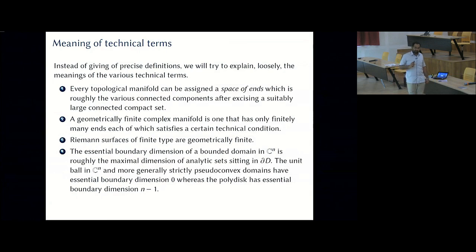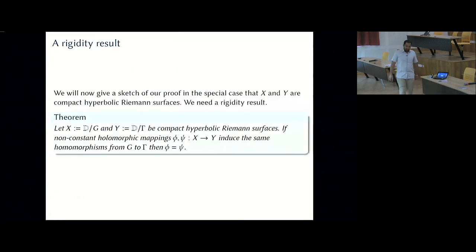Again, for concrete examples, the unit ball in C^n has essential boundary dimension 0. It does not have any complex analytic manifold sitting on the boundary. Same for strictly pseudoconvex domains. And the polydisk has essential boundary dimension n-1. Okay? Now what I'm going to do is give a brief sketch of the proof of this result in the absolute simplest scenario, the scenario of Debraj's theorem. I will assume X and Y are compact hyperbolic Riemann surfaces. In that scenario, we need a rigidity result.